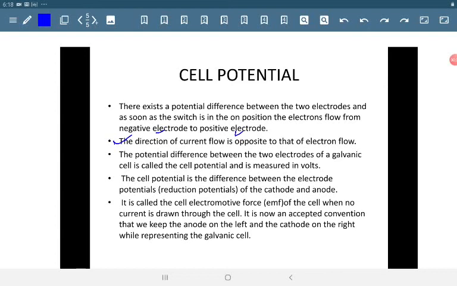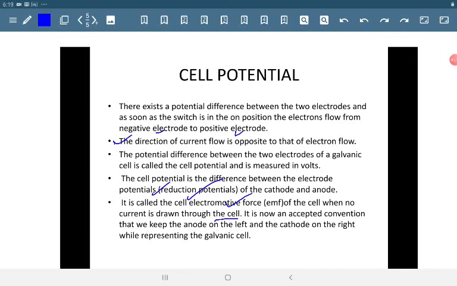The cell potential is the difference between the electrode potentials, that is reduction potentials, of the cathode and anode. There are two types of potentials, reduction potential and oxidation potential. But by convention, electrode potentials are considered to be reduction potentials. So the two half cells, if we consider copper and zinc like in the previous case, one half cell has a higher reduction potential and the other has a lower reduction potential. So there is always a difference of potential between the two half cells. It's called electromotive force, EMF, when no current is drawn through the cell.